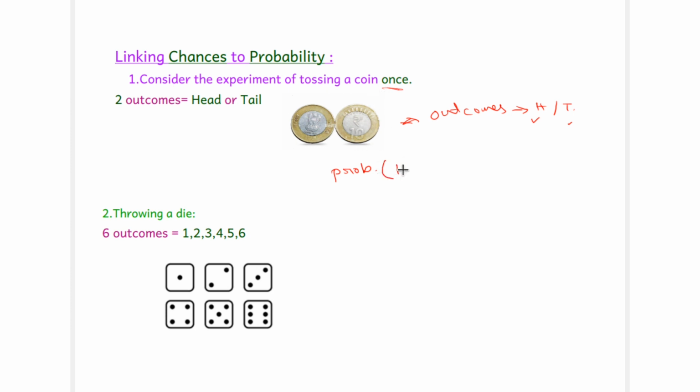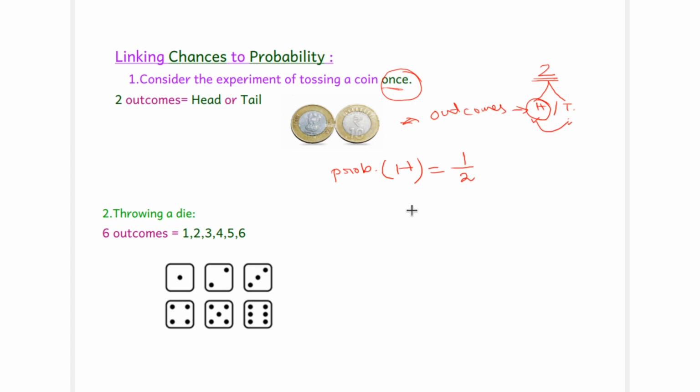Probability of getting head equals: in this experiment there are two outcomes, so out of two, head comes only one time, as we have tossed a coin once. The possible outcomes are head or tail, yes, two outcomes. That's why we have written 2 in the denominator.